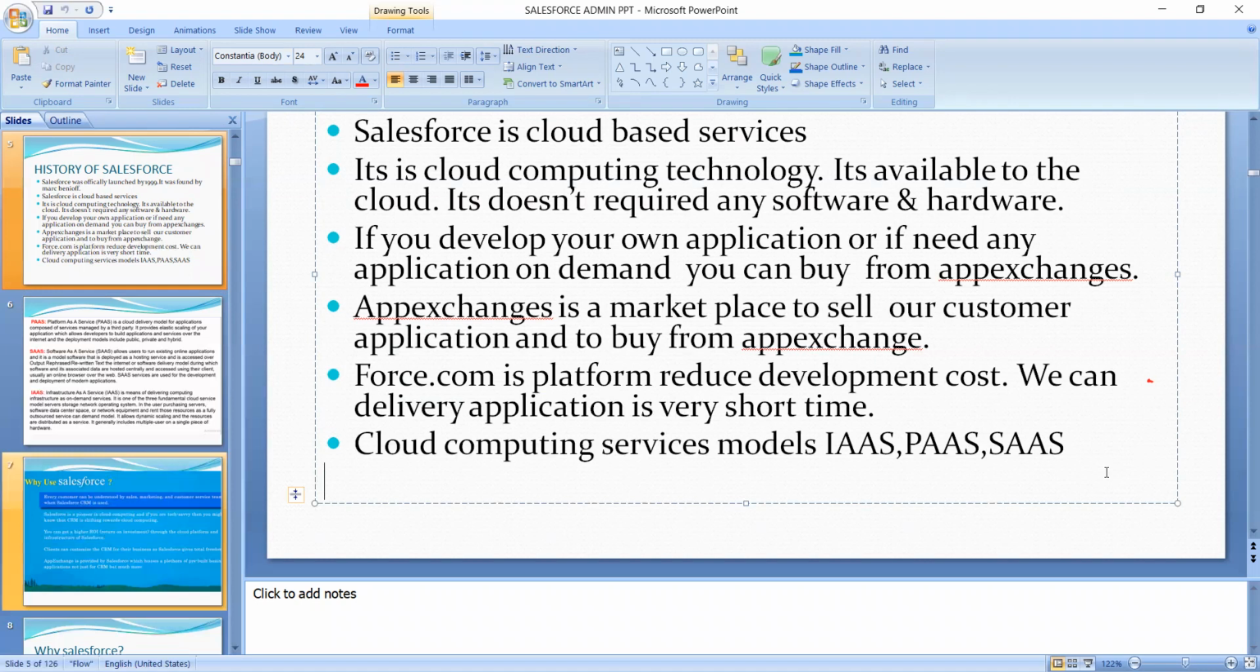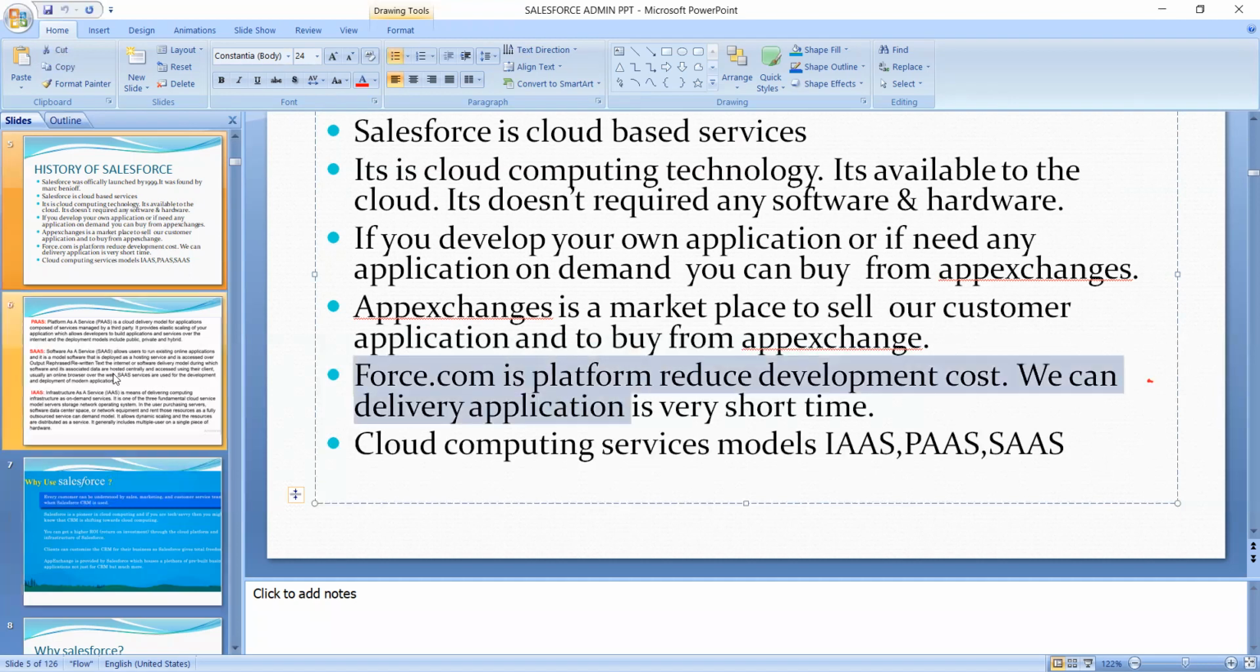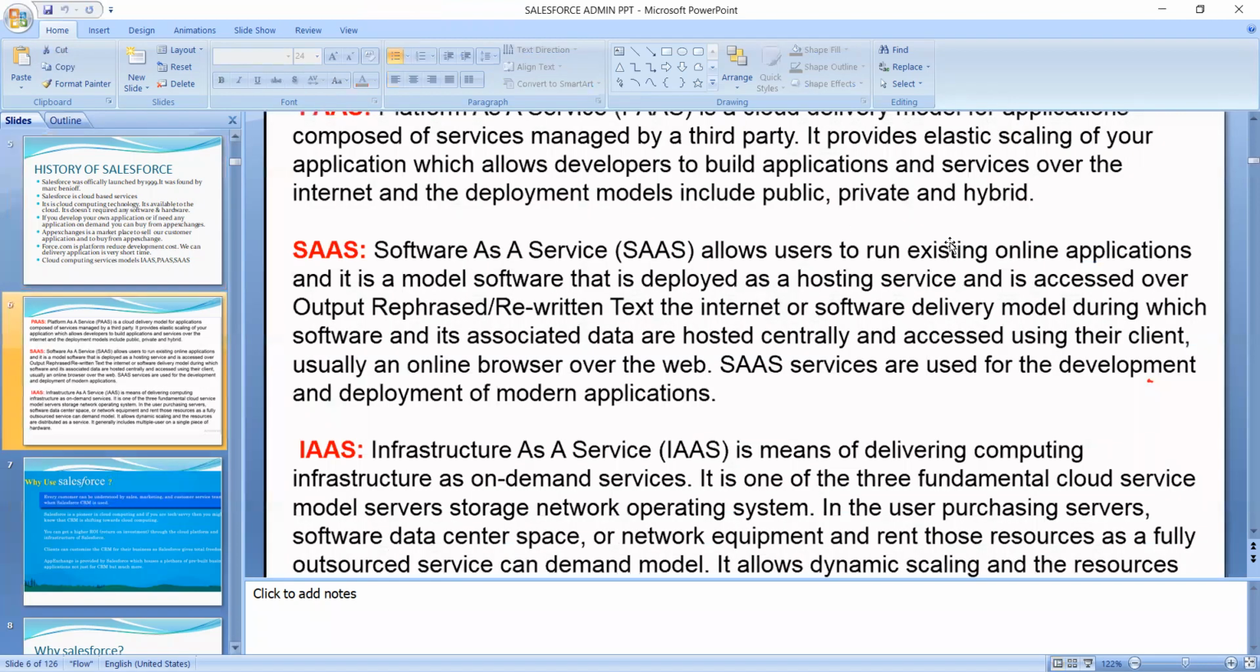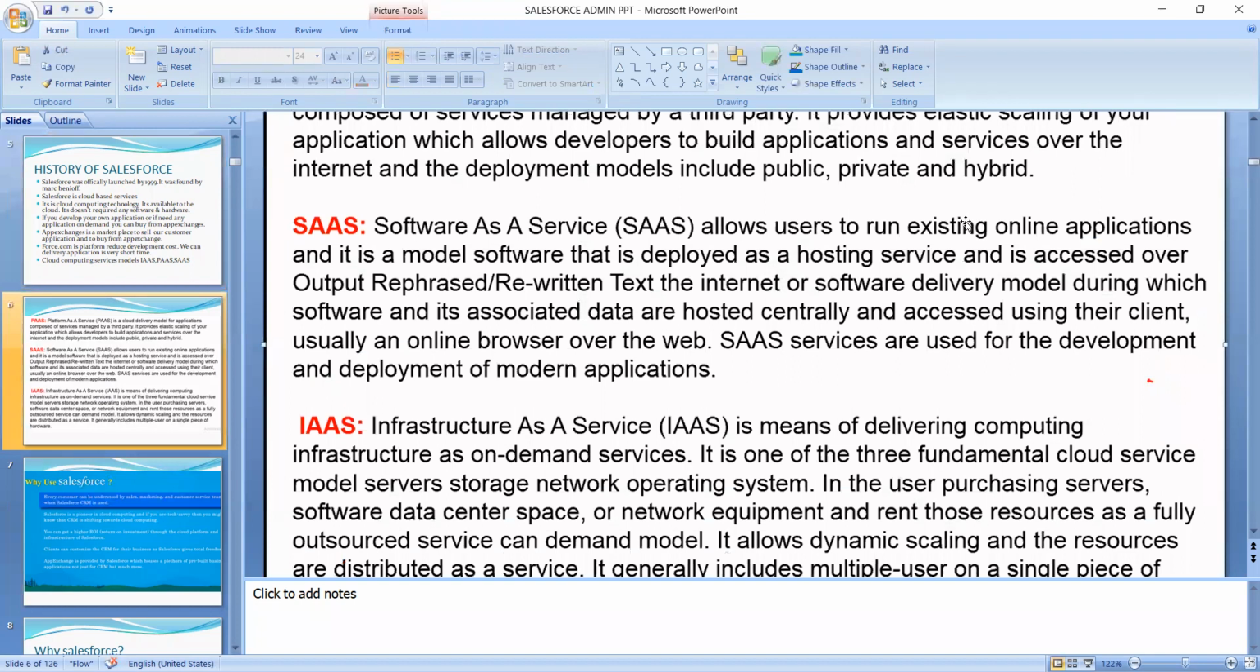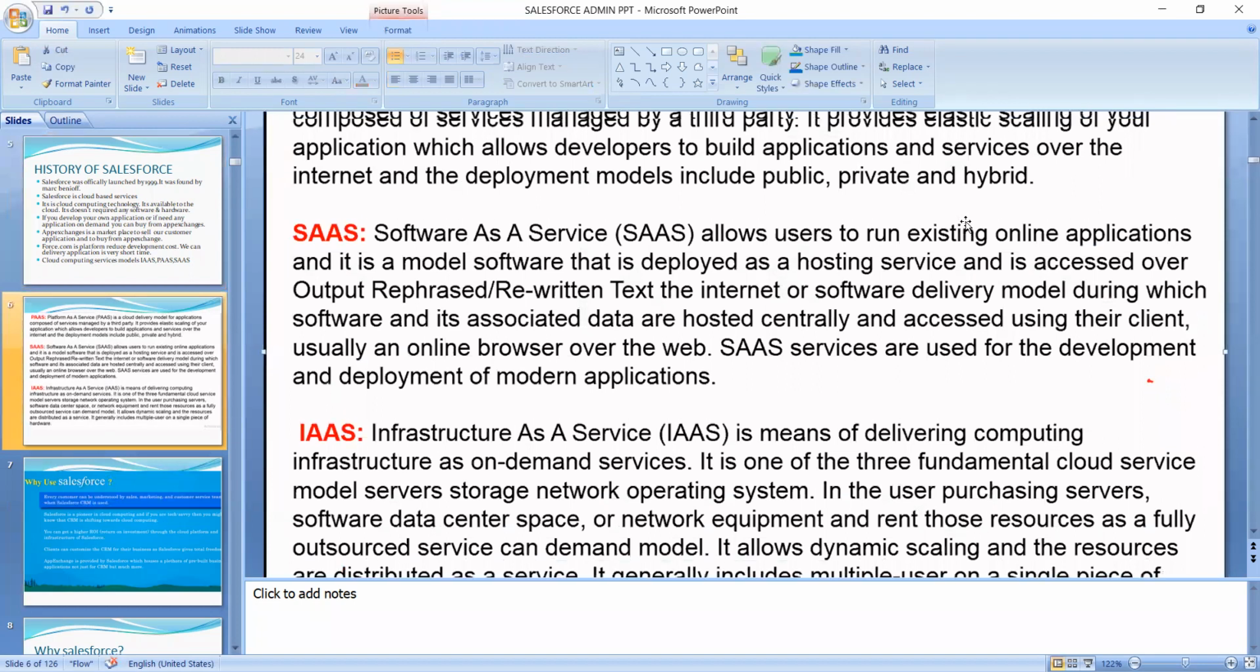And PaaS is platform as a service. It is used for platform development. And SaaS, software as a service, is used by end users and live users in that software. I have given the details and mentioned here what PaaS, SaaS and IaaS are.